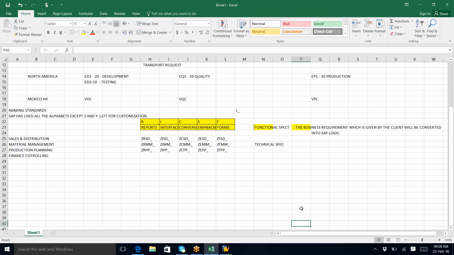Now, let us see. This is the functional spec and technical spec, so as I said, this is the standard way of writing. Are you clear till now? Yes. Now, let us see here. First of all, what are reports? Any idea? For what purpose do we develop reports?